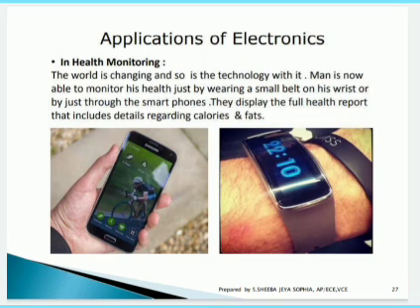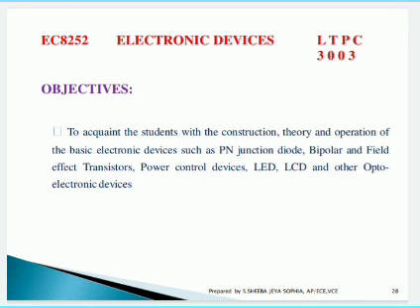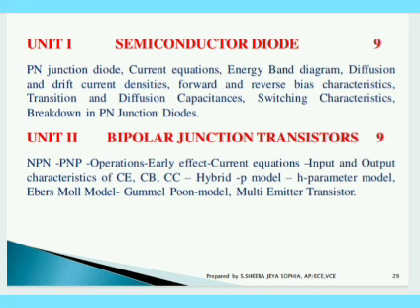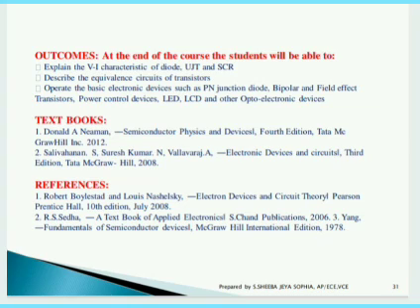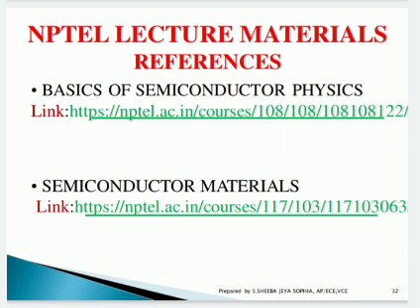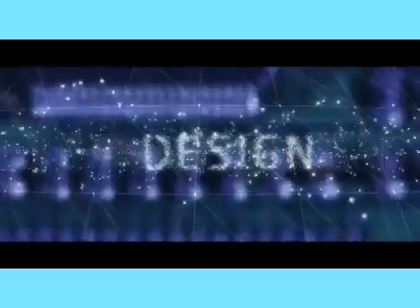And in this subject, EC 8252 Electronic Devices, we are going to see the detailed concepts of the electronics which we have discussed now. The components like transistors, resistors, FET, LEDs, LCDs, everything we are going to discuss in detail in all the 5 units available here. This is the syllabus which we are going to discuss thoroughly. Let us learn something practically and develop something useful to society in the near future. Thank you.